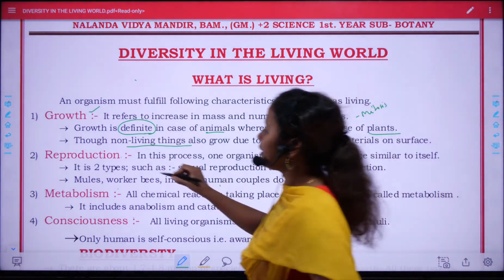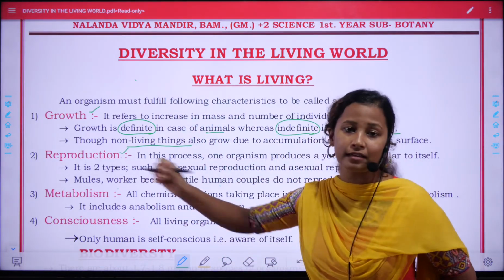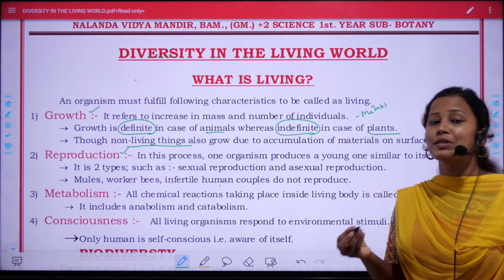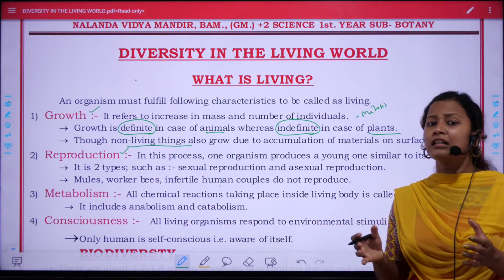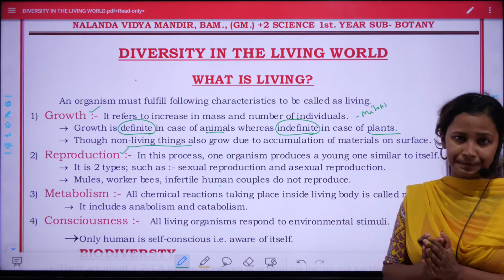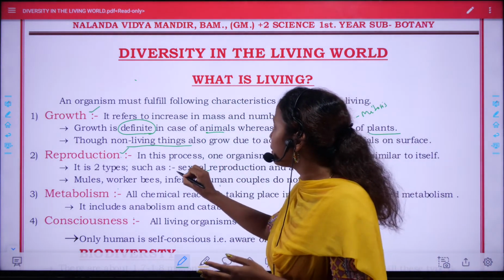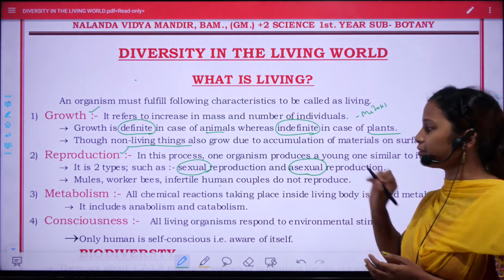Next criteria is reproduction. To produce again, every living organism is capable of producing another living organism similar to themselves, that we call offspring. Again, reproduction is divided into two types: sexual reproduction and asexual reproduction.